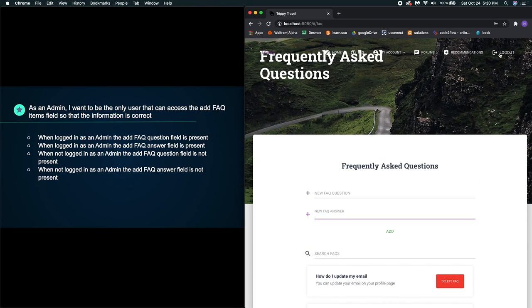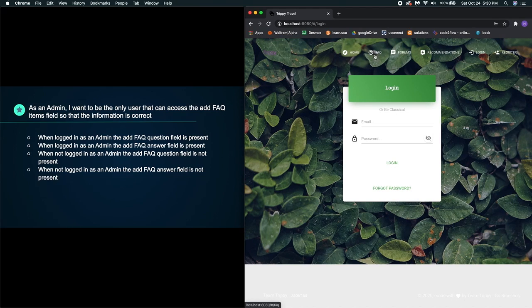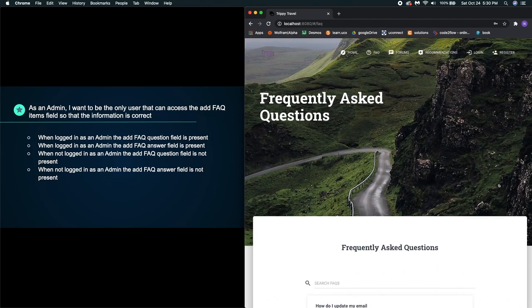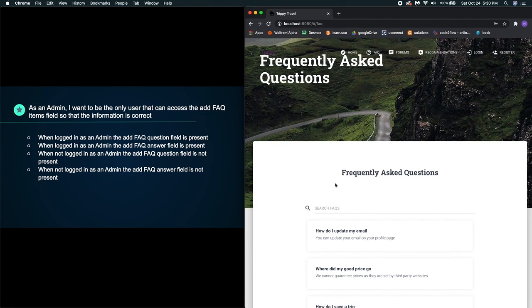We'll go ahead and log out. When not logged in as an admin, the Add FAQ question field is not present. And you can see that that's not there anymore. When not logged in as an admin, the Add FAQ answer field is not present. That field is no longer present.